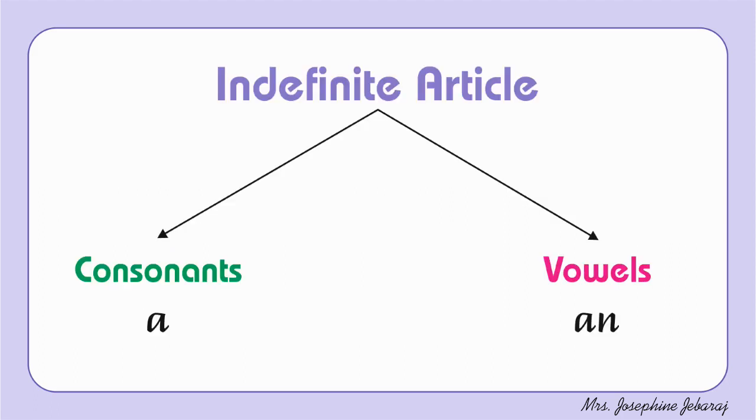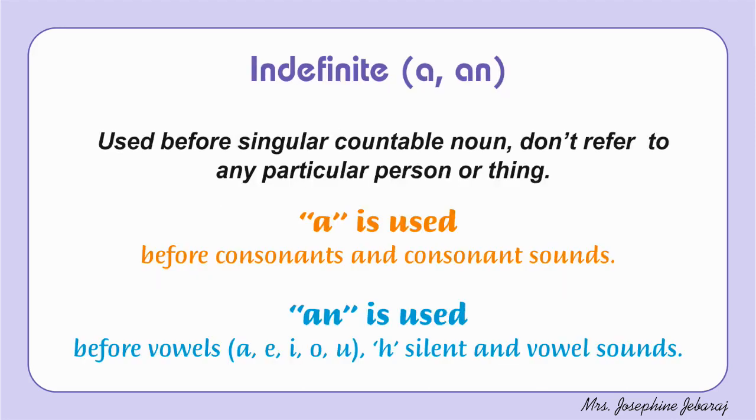Let's now move on to indefinite articles. A and an are indefinite articles in English. They are used before singular countable nouns. They don't refer to any particular person or thing. A is used before consonants and an is used before vowels.